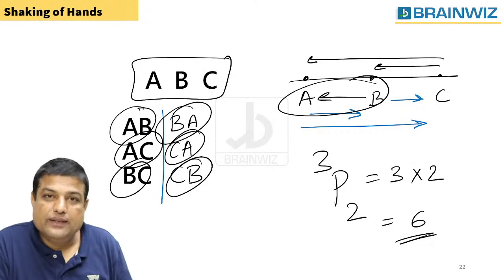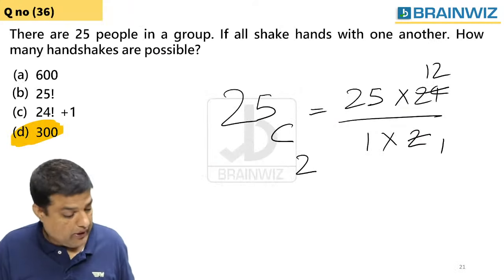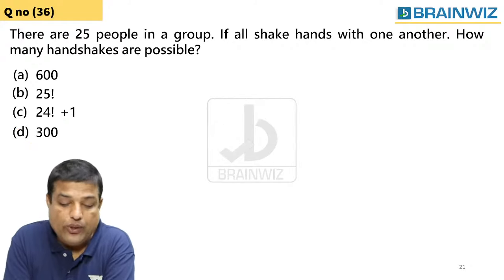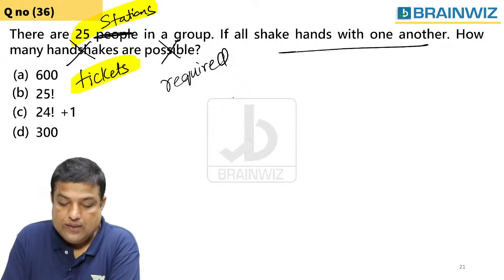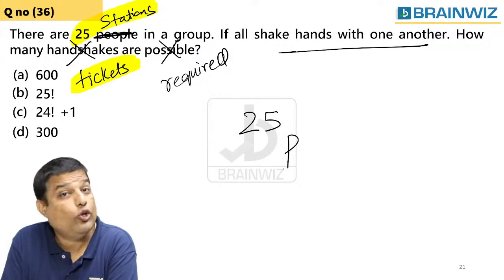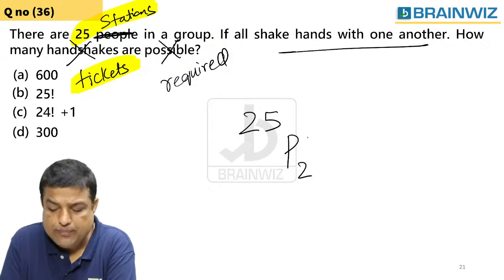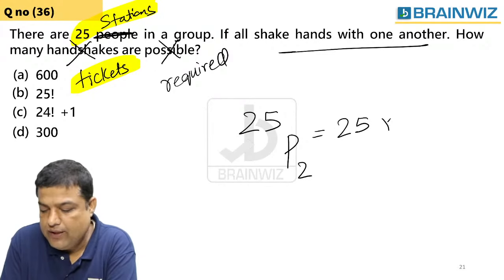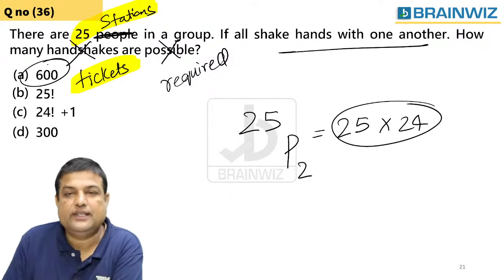I believe you all people are understanding this. In this kind of question, there are 25 stations, understanding, everybody? So what shall we do at this point of time? We are supposed to use P, not C this time. 25 P2. क्या होता है 25 P2? तुम सब लोग जानते हो. You all know that. That is 25 into 24. That's it. This is the best answer. At this point of time, the answer is 600.